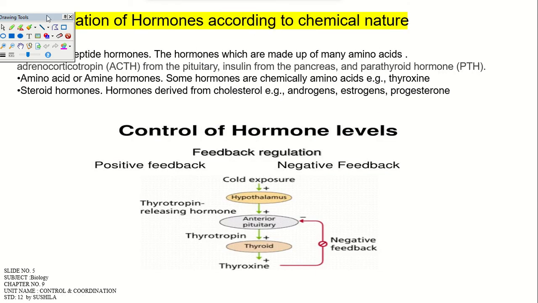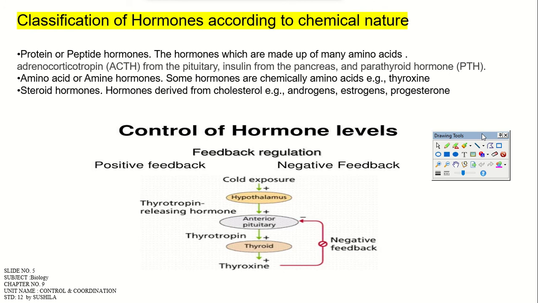Now on your screen there is the classification of hormones based on their chemical nature. What are the types of hormones? That is peptide hormones, amino acid hormones, and steroid hormones, right? Under the peptide hormones, ACTH will come, and under steroid hormones, aldosterone, androgens, estrogens, these things. Amino acid hormones include thyroxine. And there is a mechanism of hormonal action.